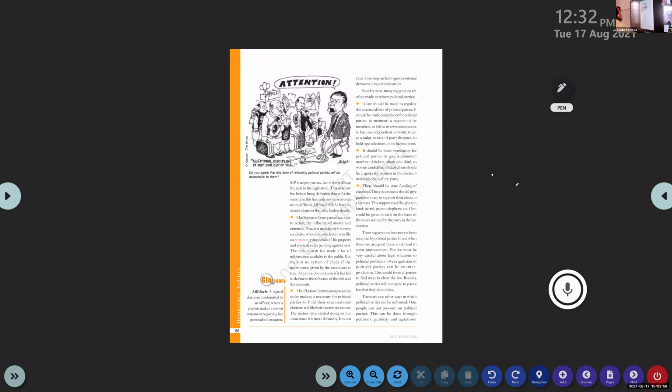But there is no system to check whether the information given by the candidate is true. Today we can say it's a drawback of this system. No particular system exists in the country to check whether the affidavits are correct or wrong. We do not know if it has led to a decline in the influence of the rich and the criminal. So we cannot say that the presence of criminals and rich people is perfectly avoided.